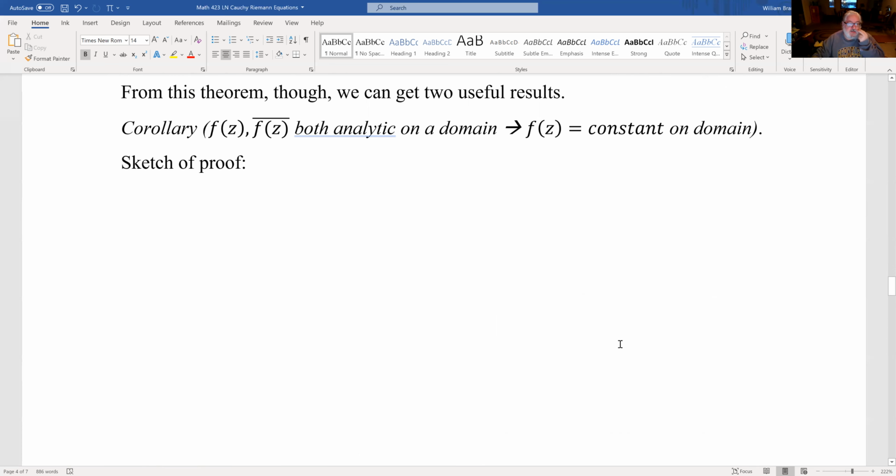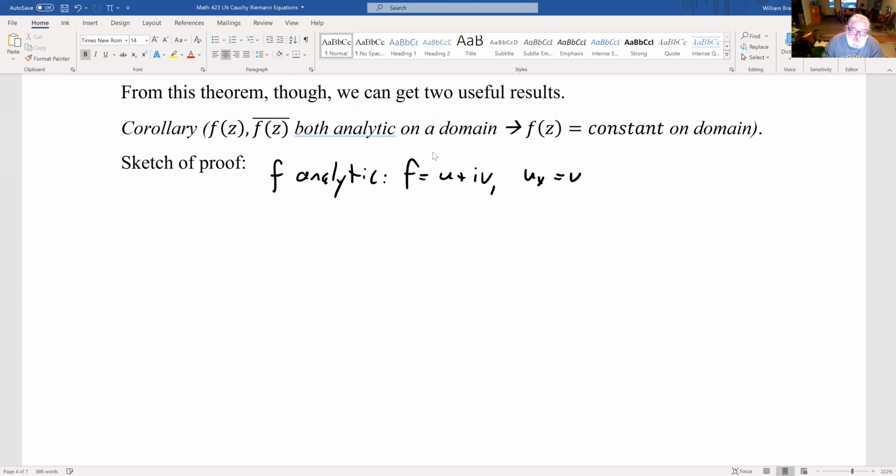So suppose f of z and f prime of z are both analytic under the domain. Why does that force the function to be constant? Okay, so why does this have to be constant? Well, the sketch of the proof is, and it's actually pretty close to being a proof, f being analytic means two things. One, f should be equal to u plus iv, and the Cauchy-Riemann equations hold.